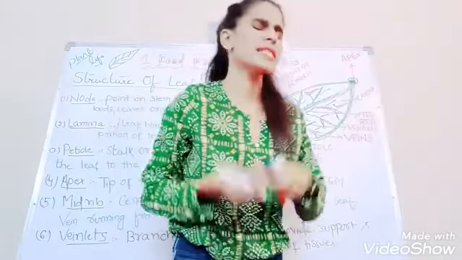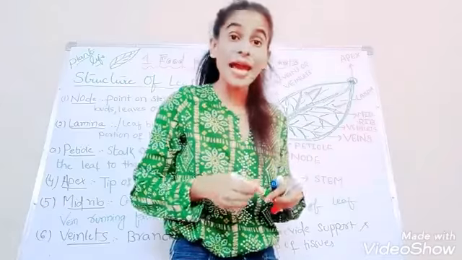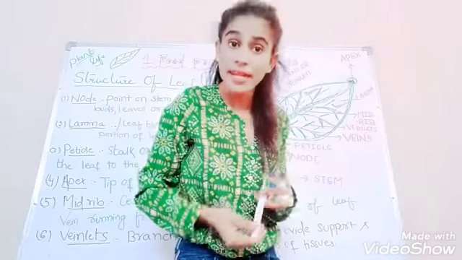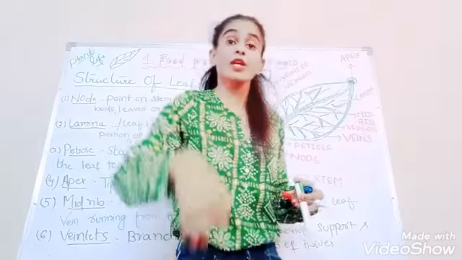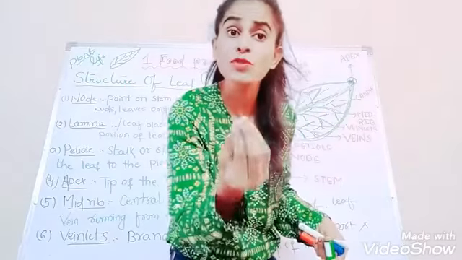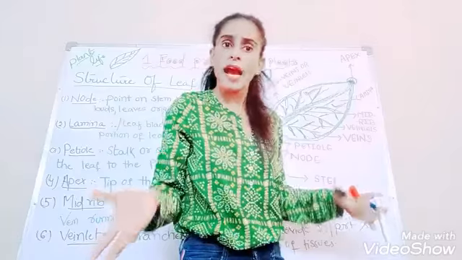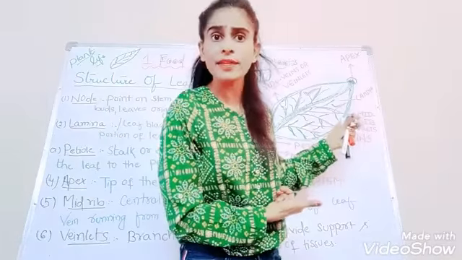And what is the use of veins, midrib and veinlets? All supply water and minerals from the soil through the root to the leaf. Because the leaf requires water and minerals for food production, and we call the leaf the food factory, isn't it?